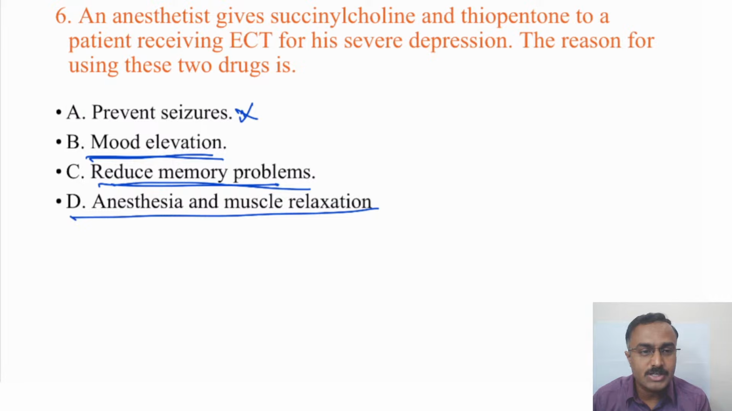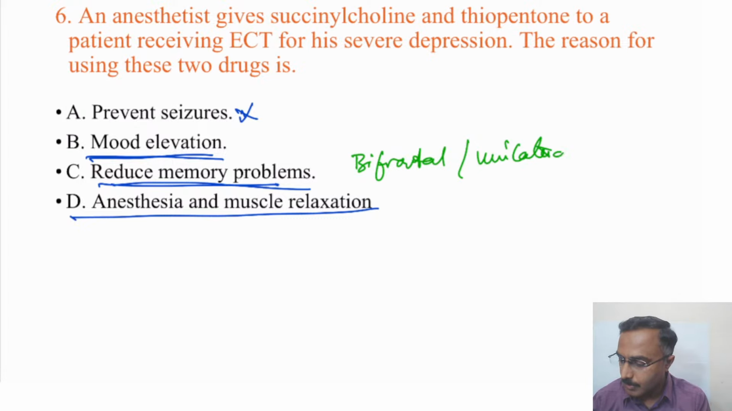concerned with the medications. The memory problems happen with the administration of ECT. Remember, it is reduced by giving bifrontal ECT or unilateral ECT to reduce the memory disturbances that are seen with ECTs. So it comes down to anesthesia and muscle relaxation.